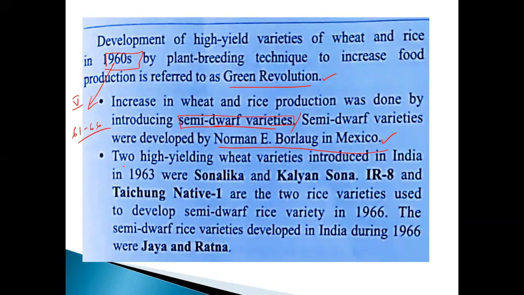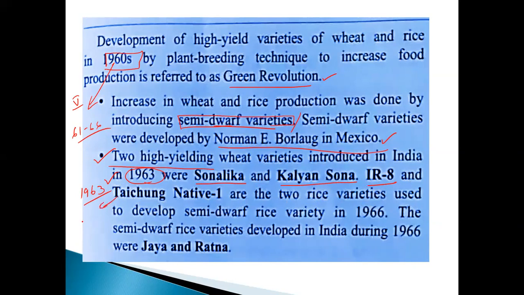Okay, my dear. So then the two high yielding wheat varieties introduced in India. Not only that, in 1963 they introduced two varieties. That is very, very important. What are they? Sonalika, Kalyan Sona, and IR8 and Taichung Native 1 are the two rice varieties. Okay, see that one? Sonalika and also Kalyan Sona, both are same. IR8 and also the Taichung Native 1.